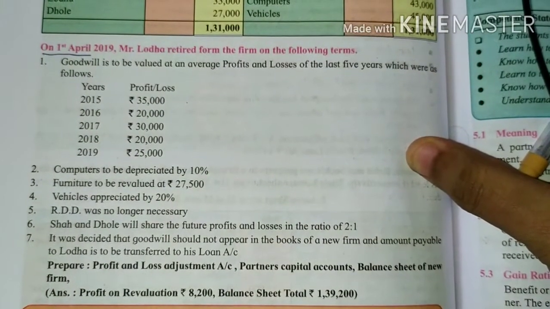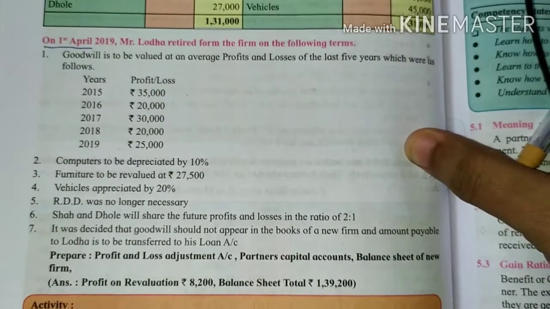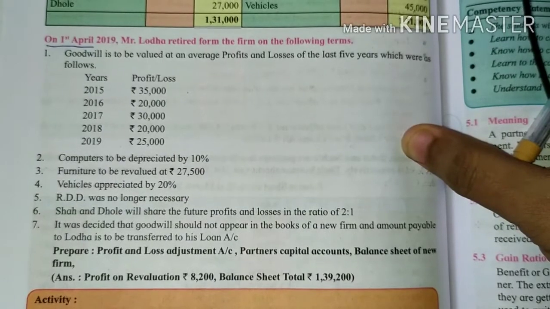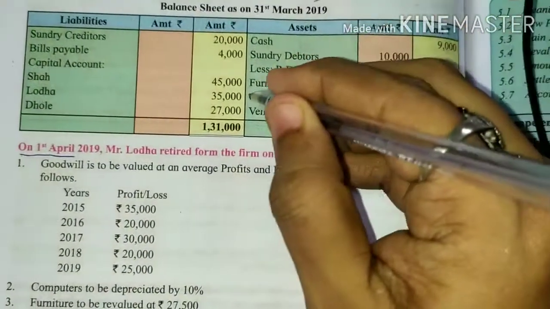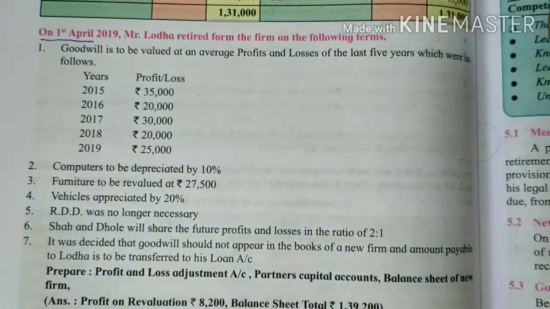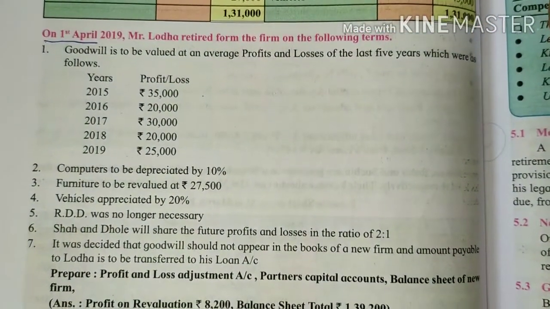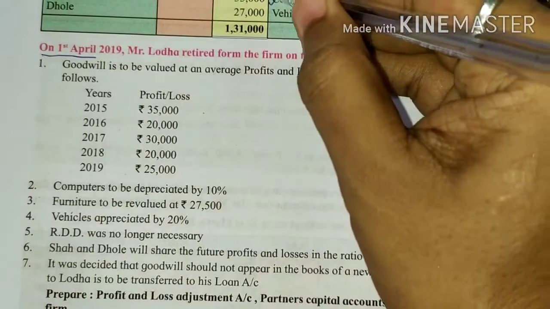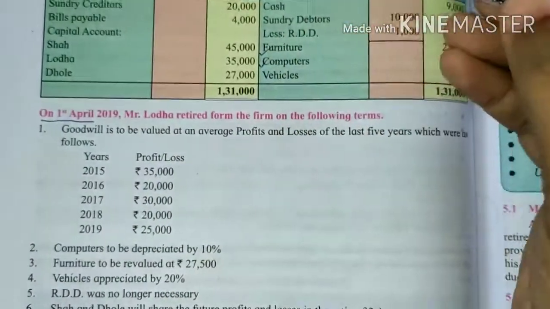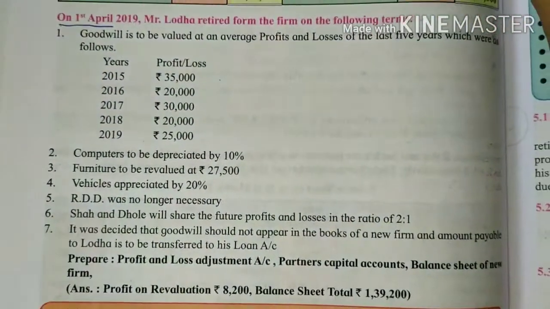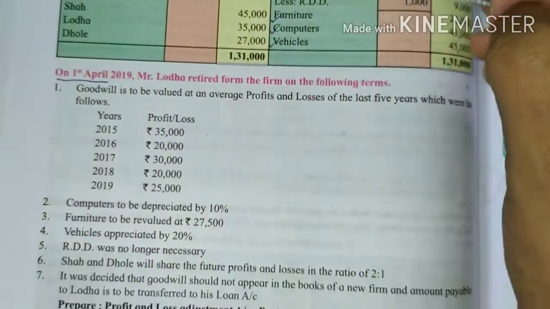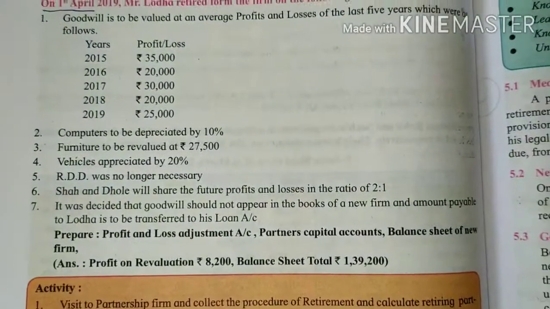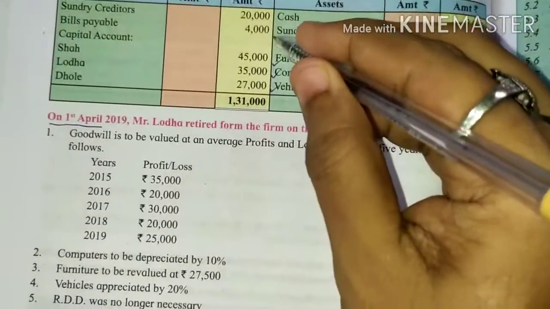So the profit and losses are given to you. We have to calculate the goodwill. Computers to be depreciated by 10%, tick mark computers. Furniture to be revalued at 27,500, tick mark furniture. Vehicles appreciated by 20%, tick mark vehicles. RDD was no longer necessary, tick mark debtors.